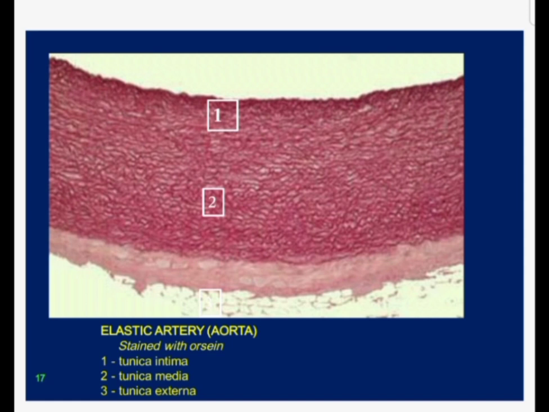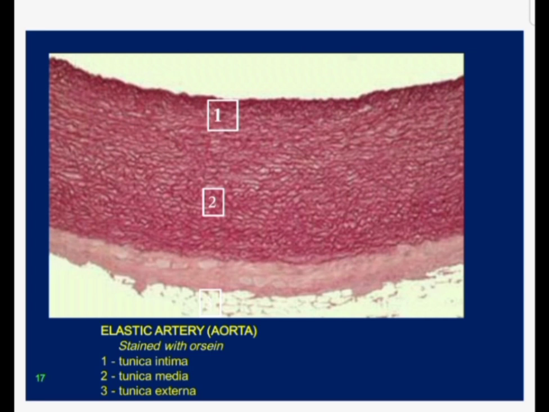The innermost layer is the tunica intima, and the intima has got the endothelium. Then there is the subendothelial connective tissue layer. There is no internal elastic lamina seen, and it is because in the aorta, the elastic artery, the tunica media consists of 70 to 80 layers of elastic fibers. The 70 to 80 elastic laminae are also corrugated lines. They are seen just like the internal elastic lamina, so we cannot distinguish the internal elastic lamina, and there is also no external elastic lamina.